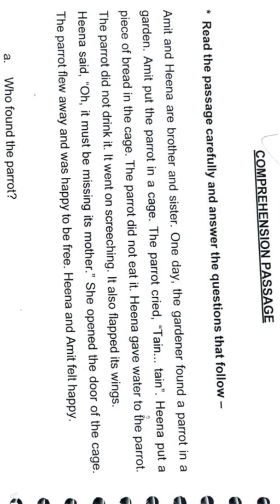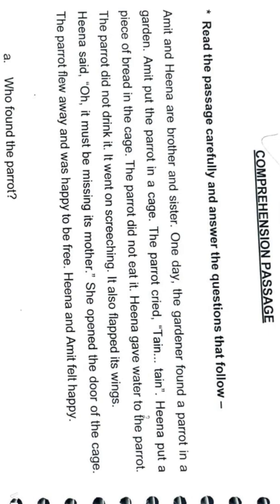Amit and Hina are brother and sister, okay. So there are two persons mentioned in the passage, and those are Amit and Hina, and they are brother and sister. So what happened one day, the gardener found a parrot in a garden. So what did Amit do with the parrot? Amit put the parrot in a cage, okay, and there the parrot cried in pain.